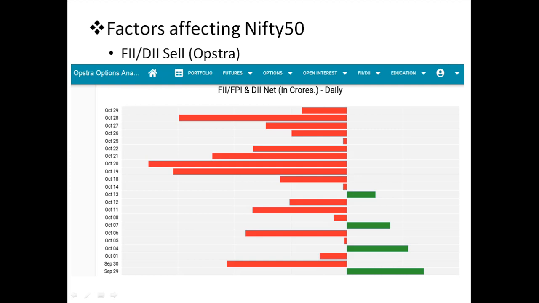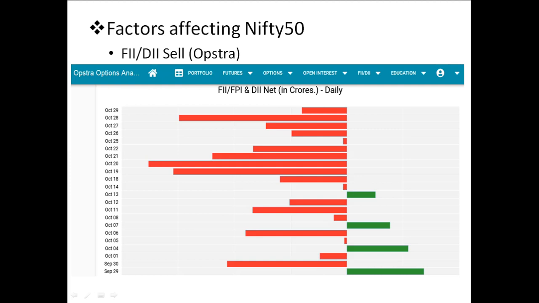Here we can see a very high volume of sell, maybe around 20,000 crore, after Nifty touched around the 18,500 mark in the last week of October, compared to the previous sessions, weeks and days. This volume is very high. So we have to do this analysis before doing any investment.